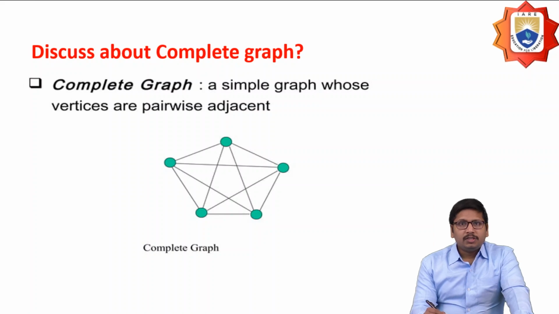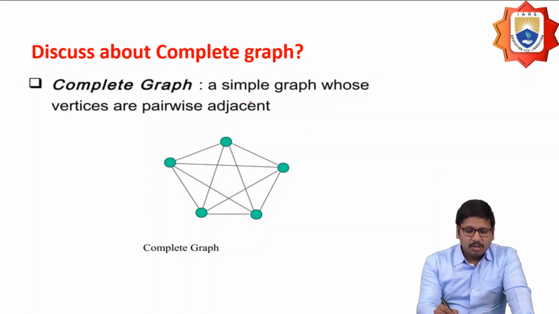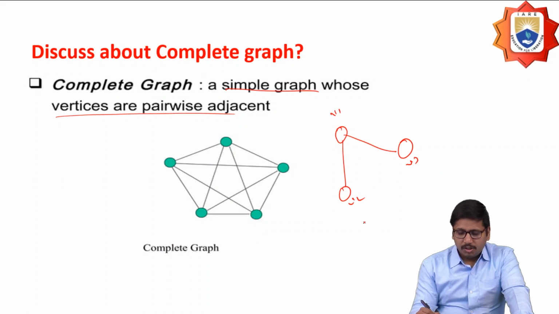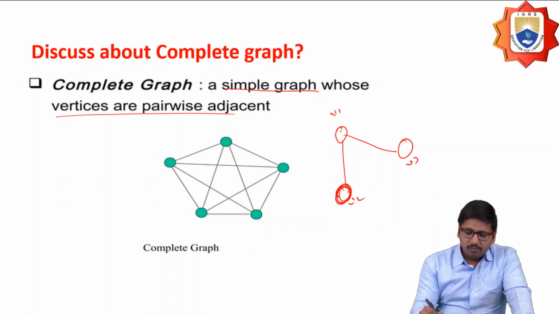And next one, discuss in detail about complete graph. So a complete graph means a graph whose vertices are pairwise adjacent. Suppose I'm going to have a graph of 3 vertices, v1, v2, and v3. v1 has edges to v2 and v3. Similarly, if I'm going to consider v2, I have an edge from v1 and v3.